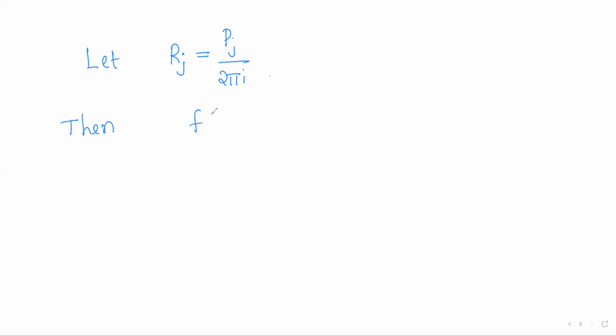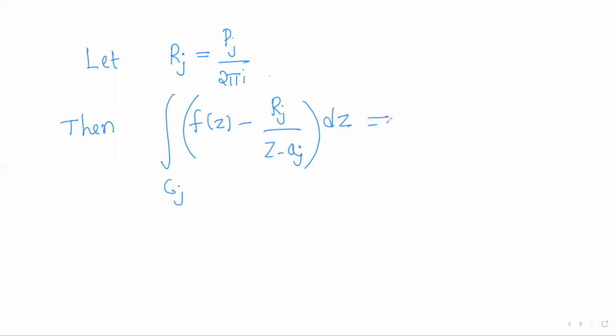Then we can observe that the function f of z minus Rj by z minus aj has the integral over Cj equal to 0. We can verify it. The integral of f of z minus Rj by z minus aj over Cj is the integral of f of z dz over Cj minus Rj times the integral of dz by z minus aj over Cj.